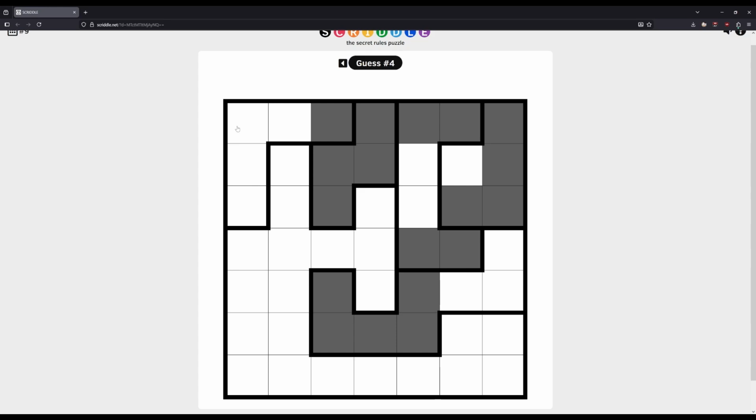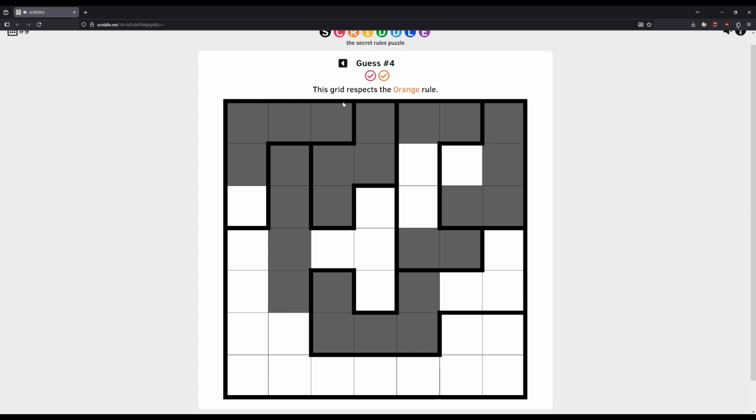Nah, there's no way it's going to let us do that. What even is this loop that I've drawn? Let's do this and see what happens. I think this will break several rules. Okay, red's good, orange is good. Yellow is not good, and yellow, we hypothesized yellow might be 5, and this one has 5 in.